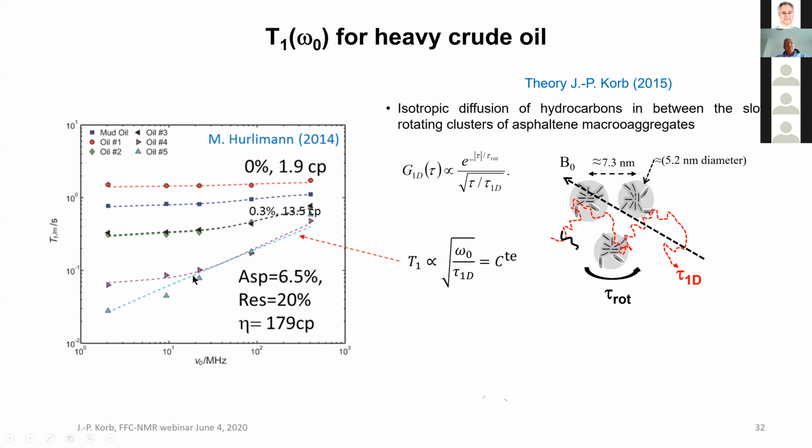They observe not anymore a bilogarithmic dependence, but something which is square root of frequency. And then I consider here another modeling where you have the rotation of the macro aggregate of asphaltene, which is very small, and the 1 over square root of tau due to this quasi 1D. And then we found we can explain the frequency dependence here.